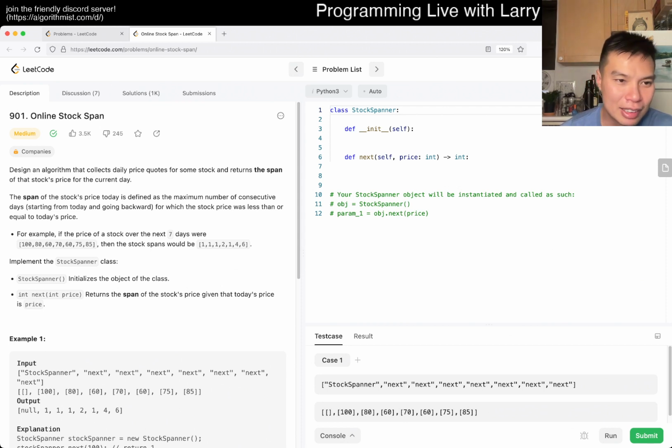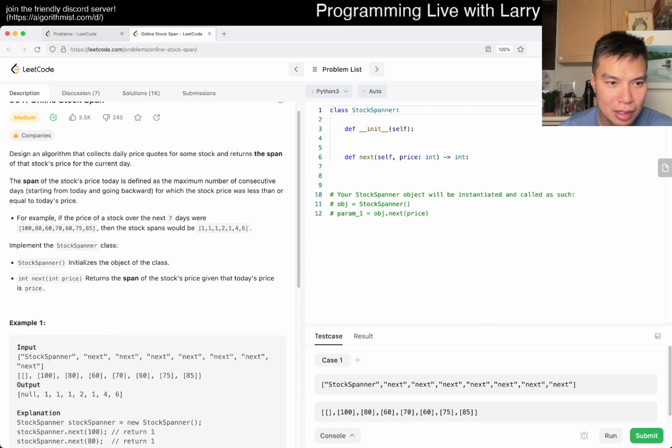So let's see. Design an algorithm that collects daily prices for some stock and returns the span of that stock's price for the current day. What does that mean? The span is defined as the maximum consecutive days starting from today and going backwards in which the stock price was less than or equal to today's price. Next 7 days, or how do they give you an input? So 180, the maximum consecutive days. So basically what you're getting is almost an increasing sequence that you're trying to get.